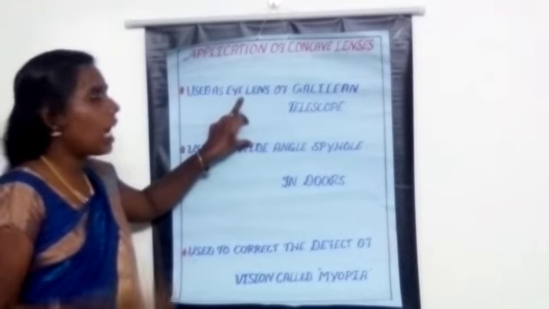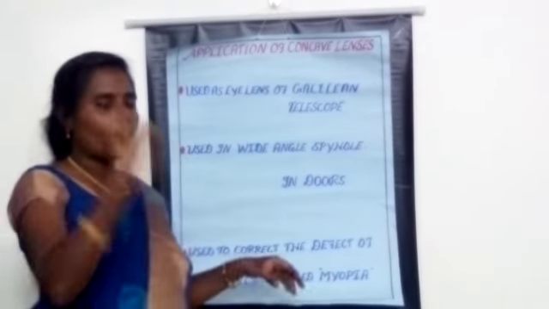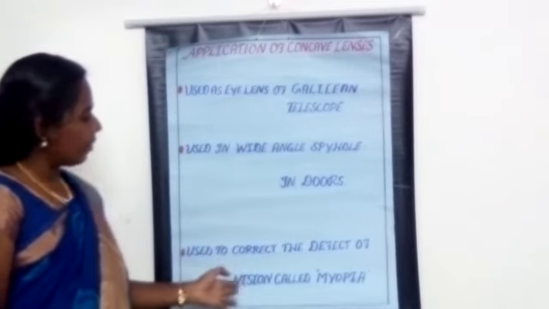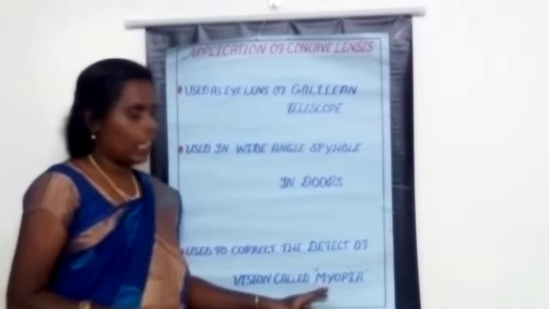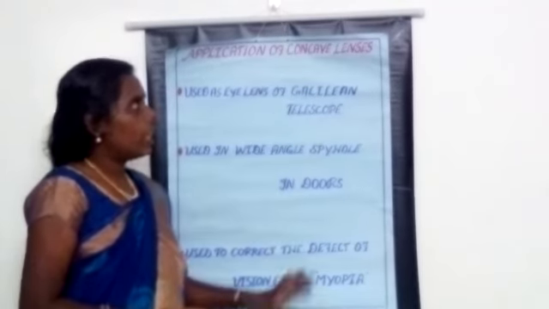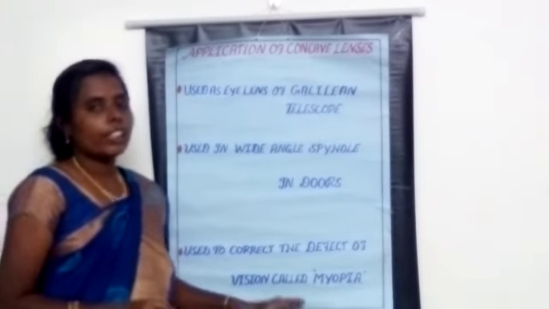It acts as the eye lens. The second one is used in the wide angle spy hole indoors, and also it is used to correct the defect of vision. What's the defect name? Myopia. Okay, myopia can be corrected by using concave lenses. How will you understand the application of concave and convex lenses?